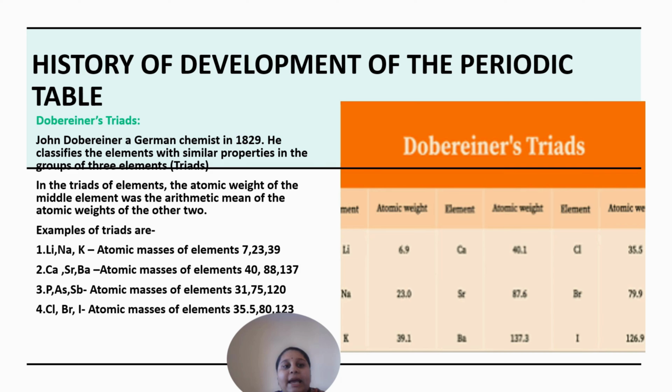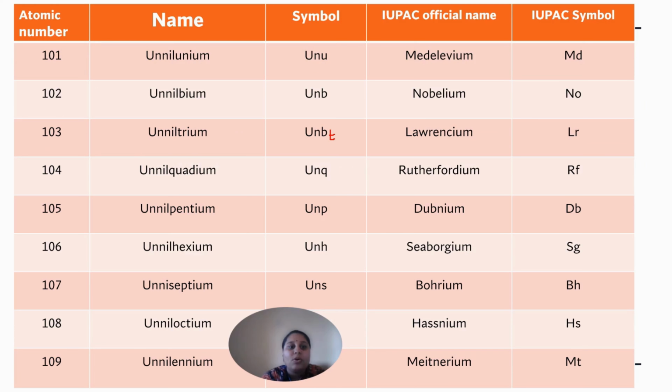And for 102 it is un, nil, bi, UNB, nobelium, NO. 103 it is un, nil, trium, UNT, or its IUPAC official name is Lawrencium. So then 104, un, nil, quadium, it is UNQ, Rutherfordium, that is RF.